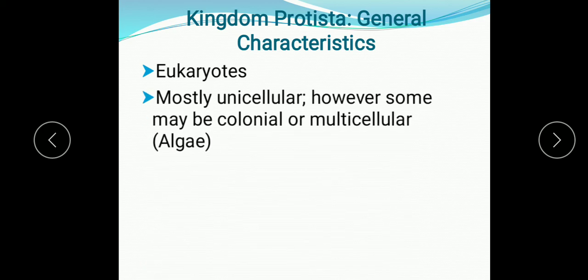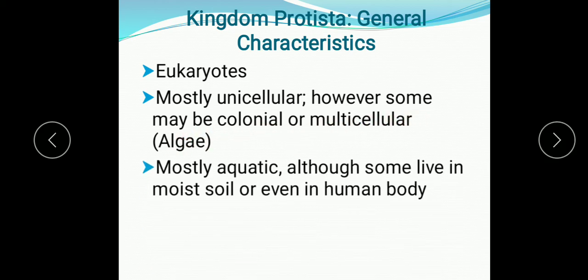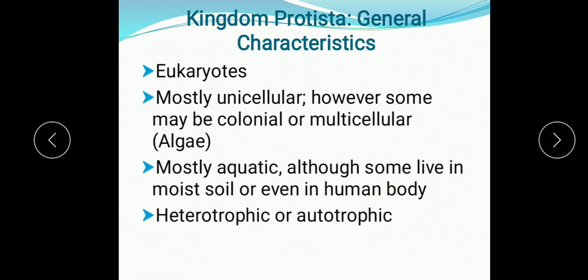Now we'll start with the general characteristics of the kingdom Protista. In the kingdom Protista, they are unicellular and eukaryotes. Unicellular, but in some organisms they may be colonial. When they are colonial, they appear multicellular also, and some algae are also multicellular. They are mostly aquatic, although some live in moist soil or even in the human body. And the mode of nutrition may be heterotrophic or autotrophic.